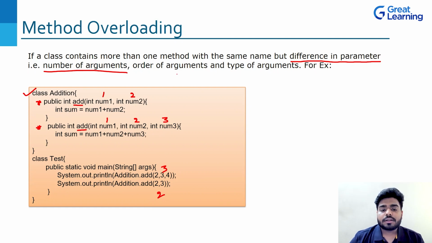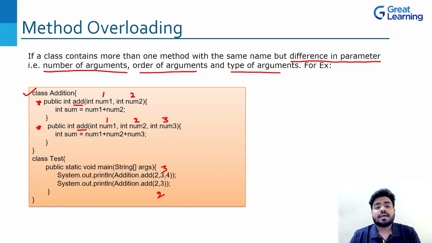Now it can be the order of arguments, it can be the types of arguments. That means here you can see the type of the parameter is int everywhere. It can happen that it has int and double, or all the different methods have different data types, right? It can happen like that, right? Okay. Now, how is this particular program going to work? Let's see about that.